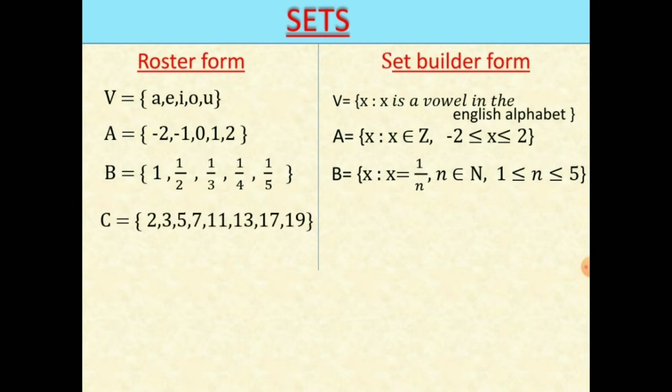The next one is C is equal to {2, 3, 5, 7, 11, 13, 17, 19}. In this set, all elements are prime numbers. For this, set builder form is {x such that x is a prime number and x < 20}. In this way, we can convert from roster form to set builder form, as well as from set builder form to roster form.